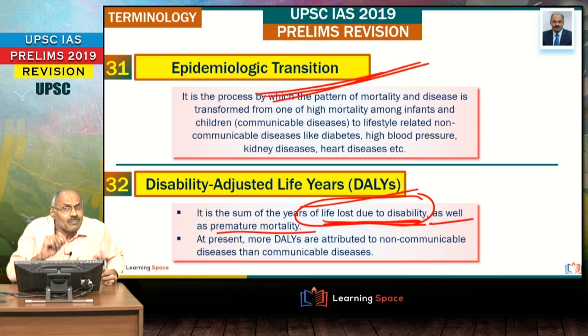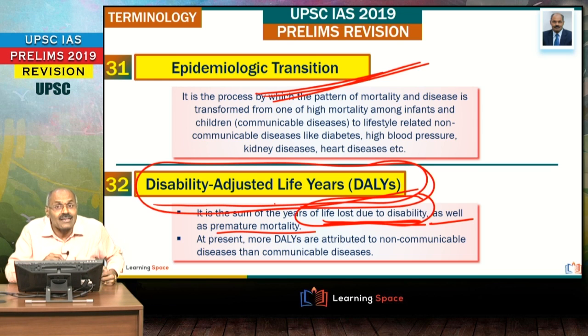If you add these two, you will arrive at disability adjusted life years, or DALYs.